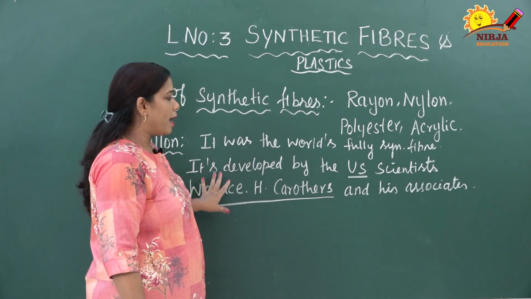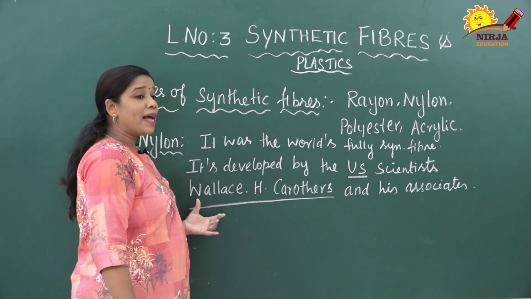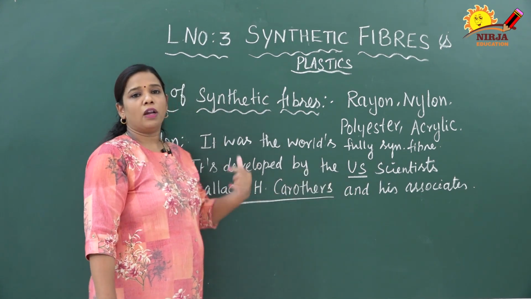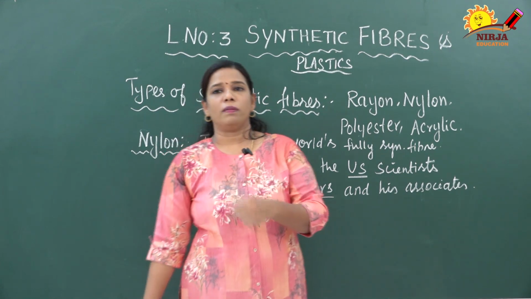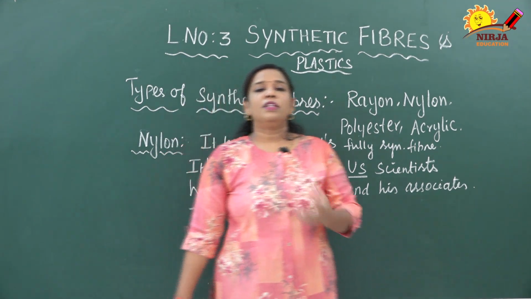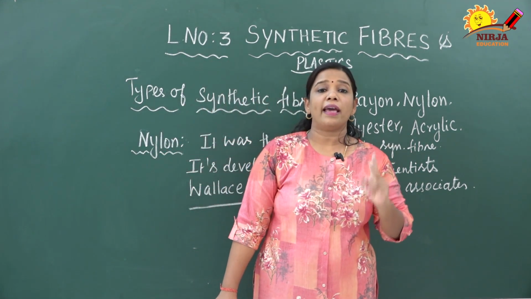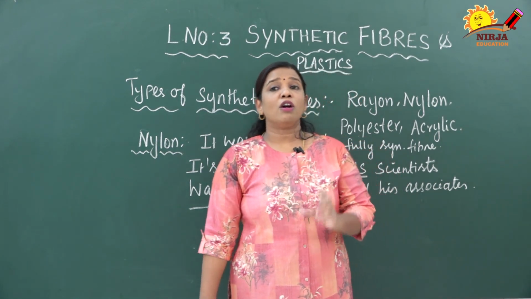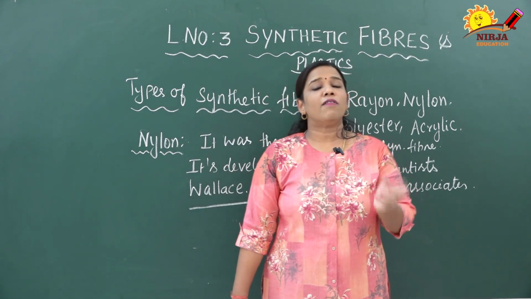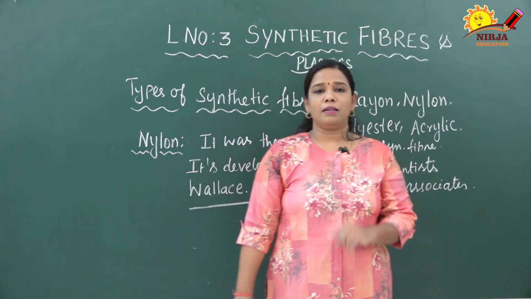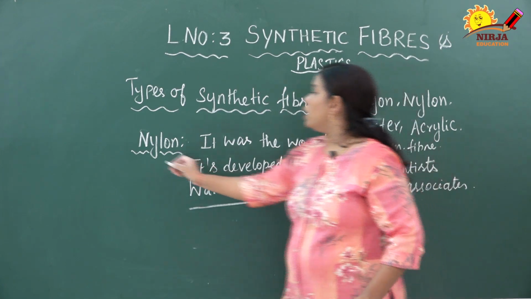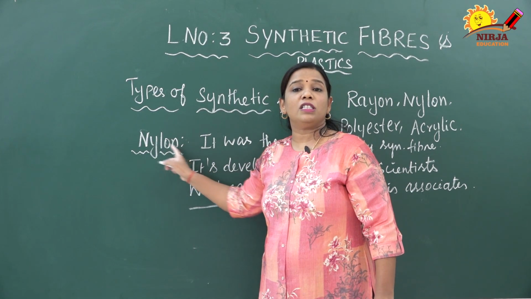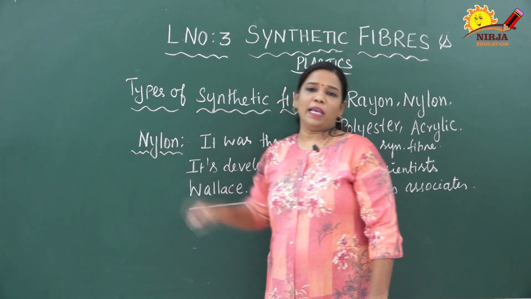It was developed by a US scientist called Wallace H. Carothers and his associates, who first discovered nylon in 1931. It was produced from three substances, coal, air and water, along with agricultural byproducts. The name nylon comes from the fact that it was developed in New York and London: NY for New York, LON for London.